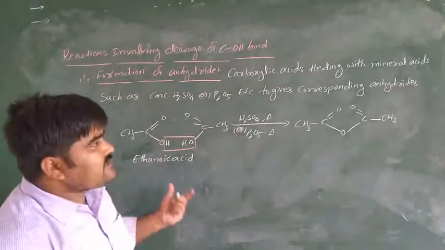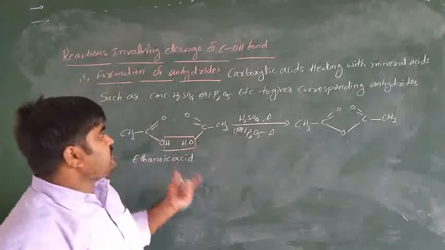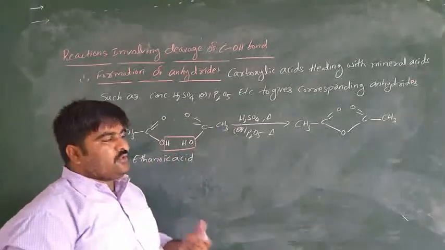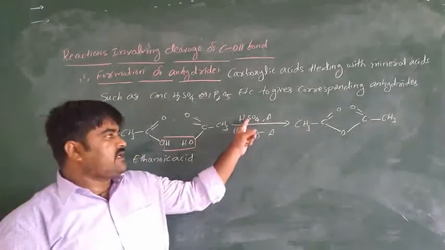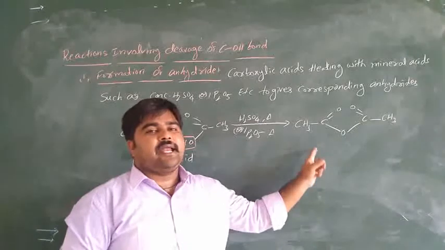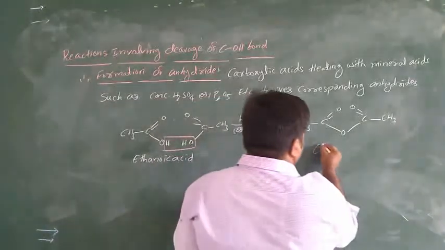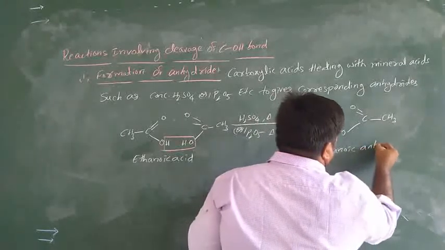So carboxylic acid heating with mineral acids such as phosphorus pentoxide or sulfuric acid gives the corresponding anhydrides. Ethanoic acid heated with sulfuric acid or phosphorus pentoxide produces ethanoic anhydride. Is it clear?